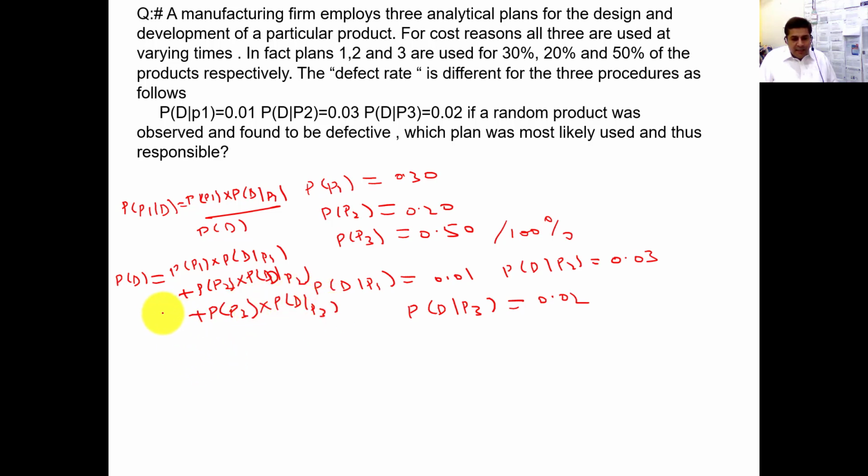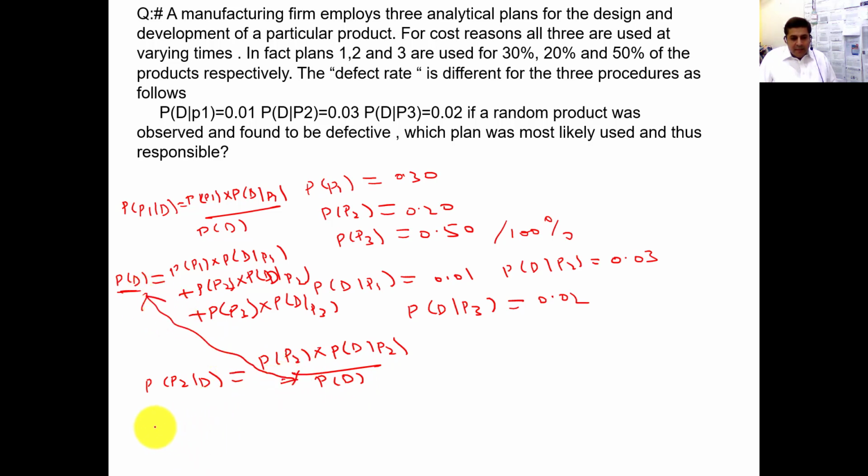When you add all these, you will get the probability of defective. Similarly, calculate P2 into probability of D given P2 divided by probability of D.